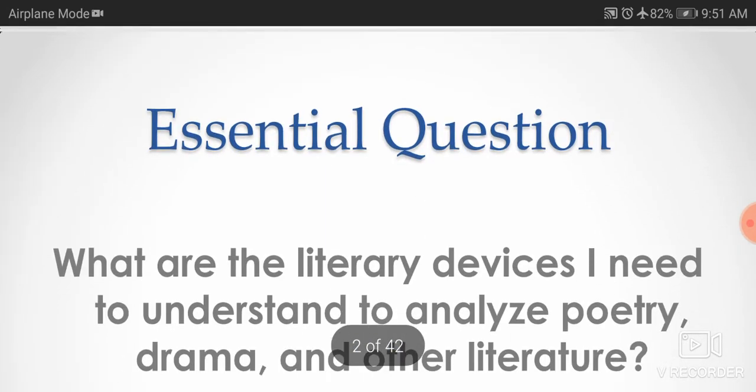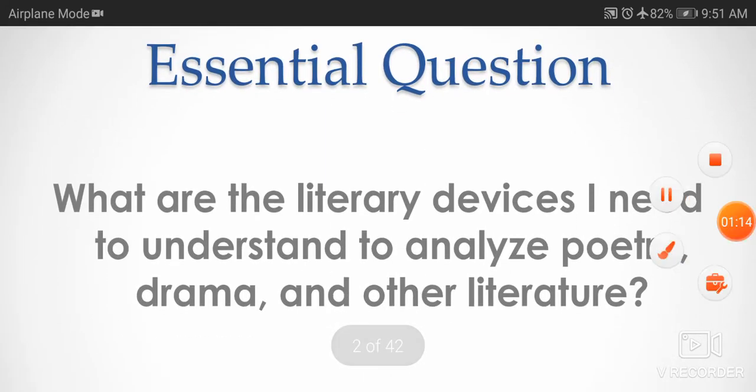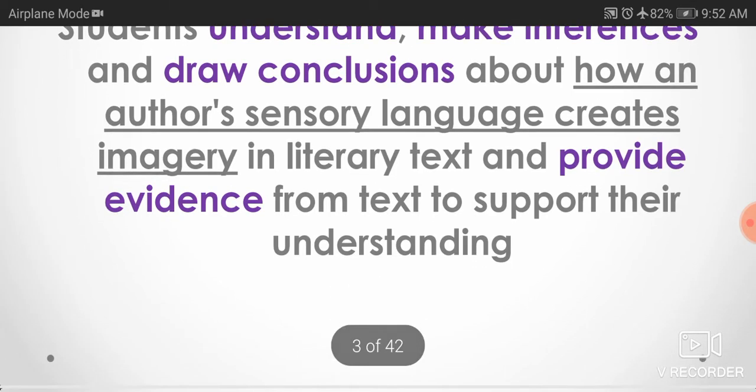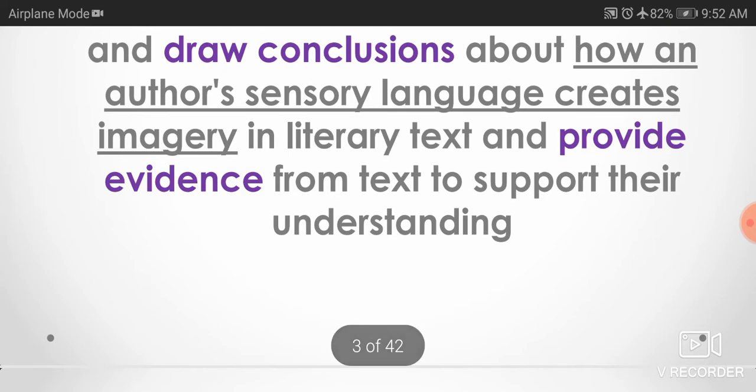And essential questions: what are the literary devices I need to understand to analyze poetry, drama, other literature? Yes, such questions' answers will be given soon. Students, you must understand, make inferences, draw conclusions about how an author's sensory language creates imagery in literary text and provide evidence from text to support their understanding.